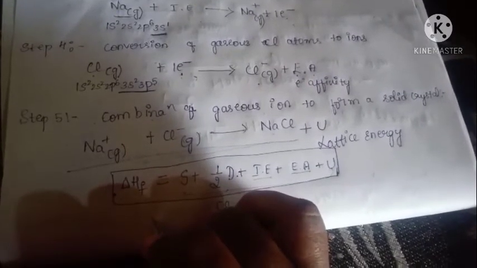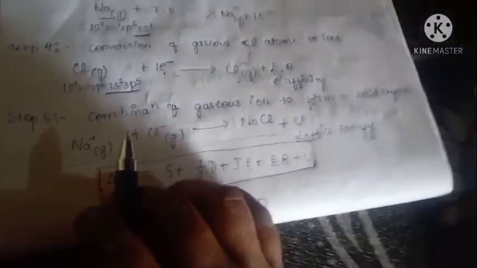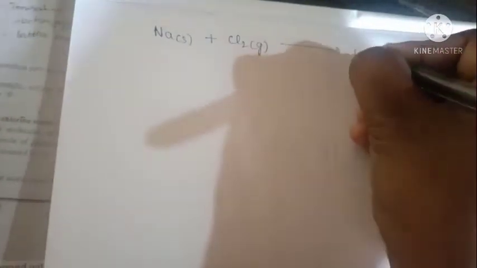Got it? Here there is one flow chart I have to write. Here there is a flow chart, that is sodium, metallic, elemental state, chlorine. It gives NaCl.